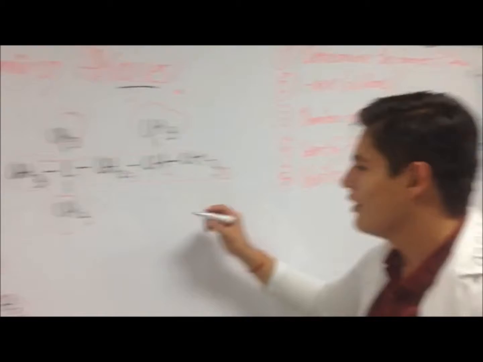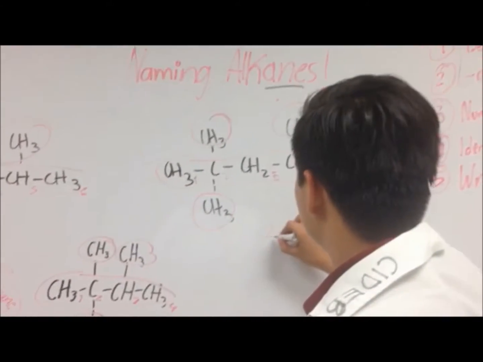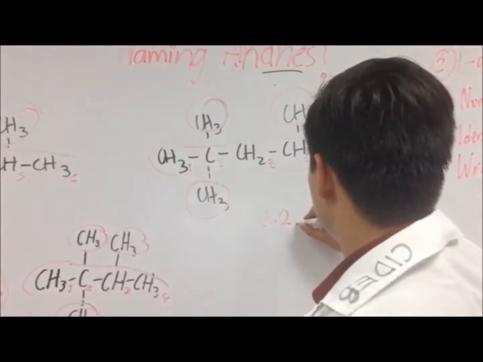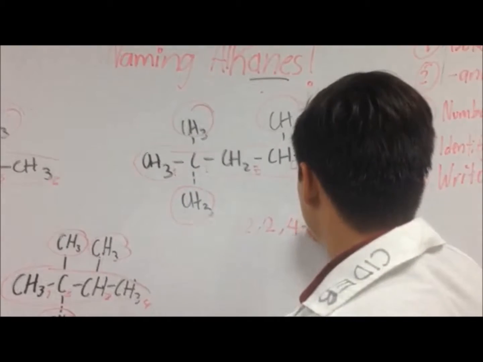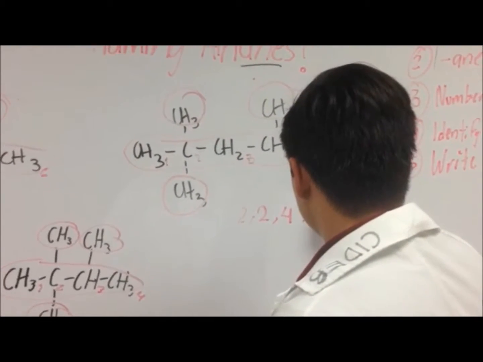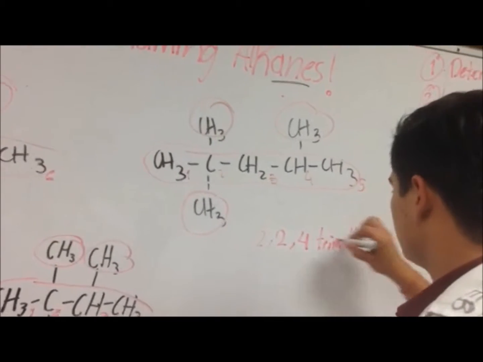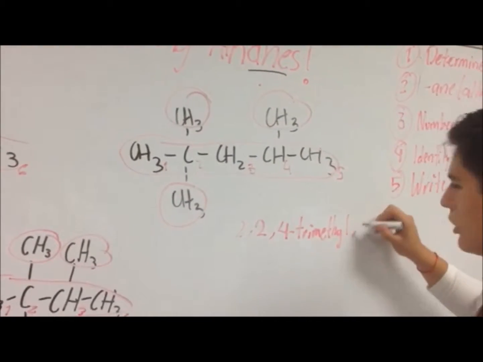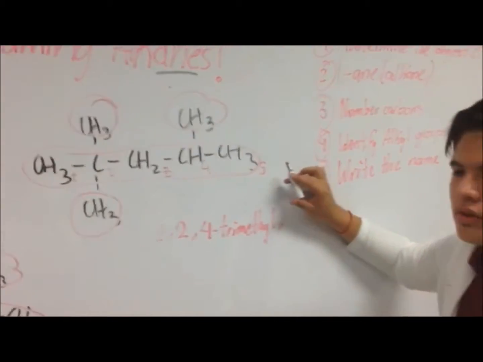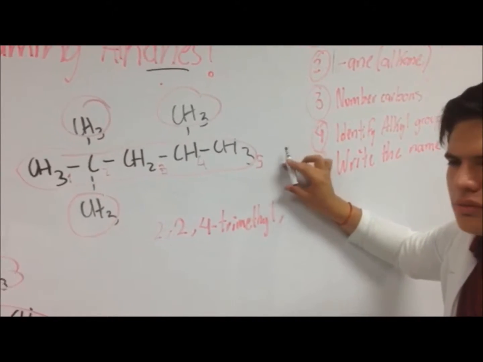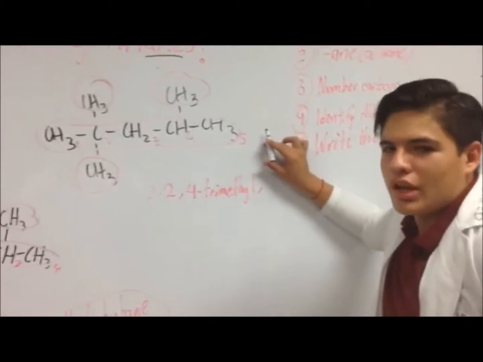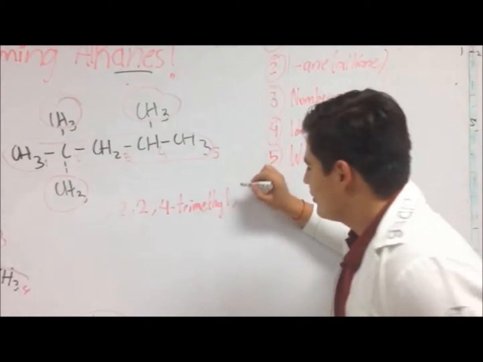Okay. So we have a 2, 4, trimethyl, comma 5. It is not a butane. Pentane. It is a pentane. Well done.